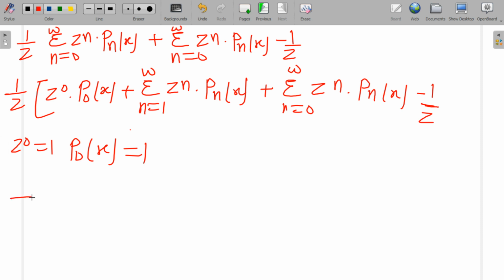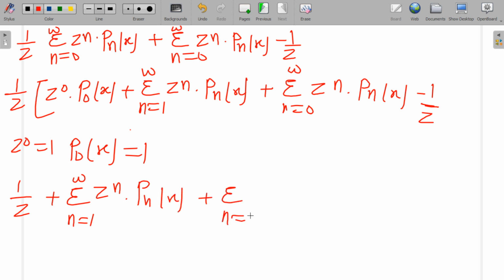This is equal to 1 upon z plus summation n equals 1 to infinity z to the power n into Pn(x), plus summation n equals 0 to infinity z to the power n into Pn(x), minus 1 upon z.